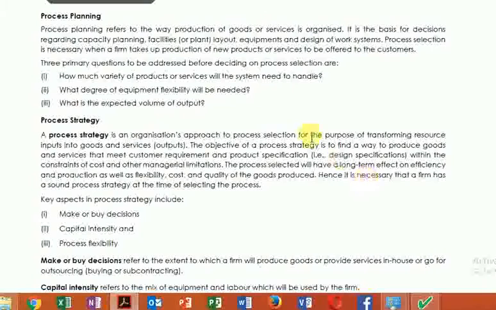First of all, you have to understand the meaning of the term strategy. Strategy simply means the way or the technique in which we can carry out the given task. One thing needs to be understood very clearly: what is the basic difference between planning and strategy? In simple terms, planning is usually a list of steps taken to accomplish a particular goal.